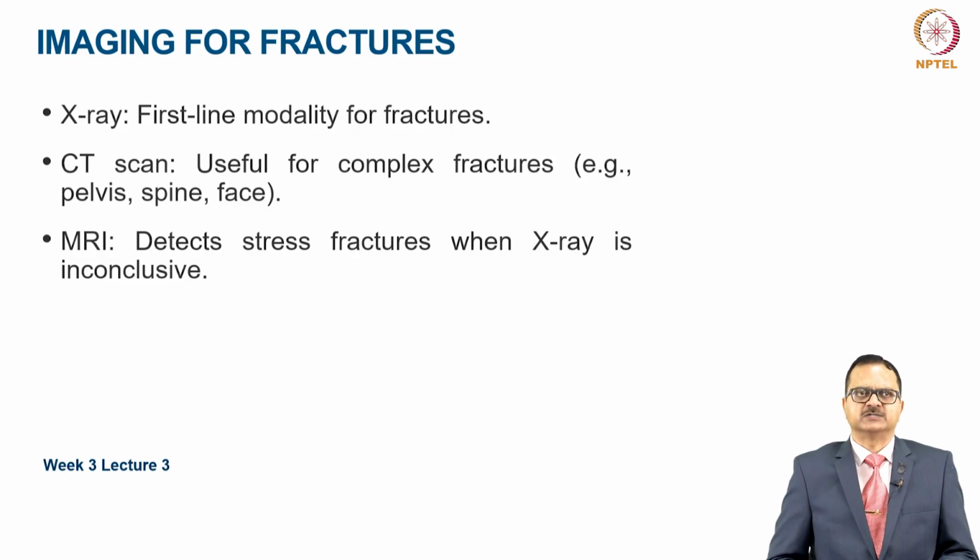Imaging for fractures. X-ray is generally the first line modality for fractures. CT scan is useful for complex fractures of pelvis, spine, face, etc. And if X-ray is inconclusive, MRI can be used to detect stress fractures.